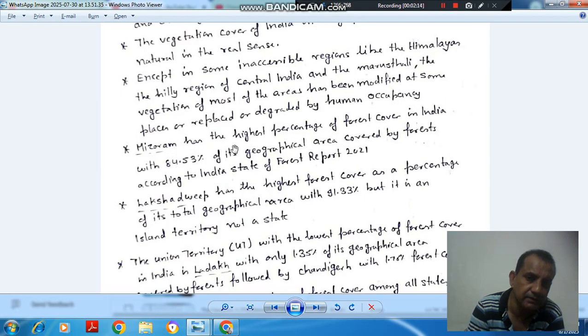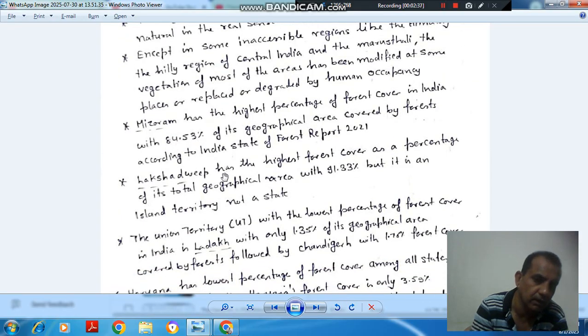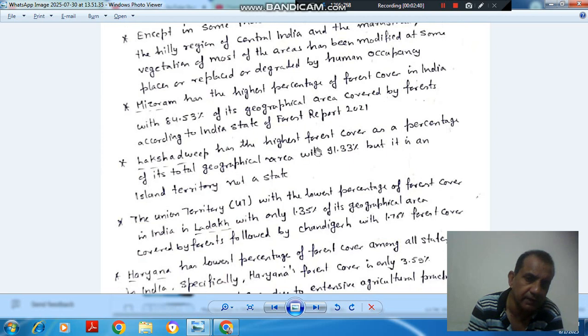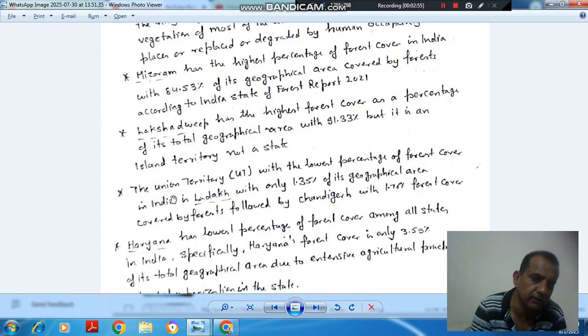Next point is Mizoram has the highest percentage of forest cover in India, with 84.53% of its geographical area covered by forest according to the India State of Forest Report 2021. So Mizoram has the highest percentage of forest cover, that is 84.5%, among states. Lakshadweep has the highest forest cover as a percentage of total geographical area with 91.33%, but it is an island territory, not a state, or we can say it is a UT, Union Territory.